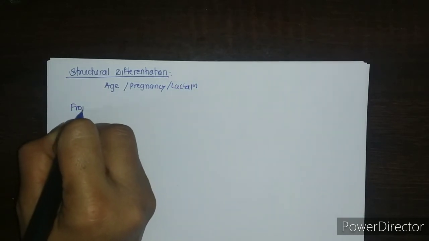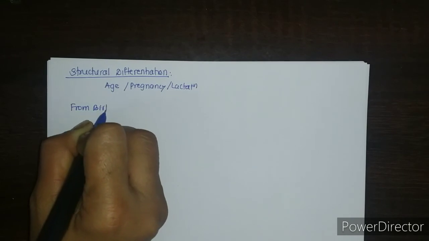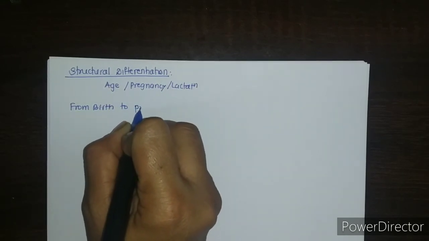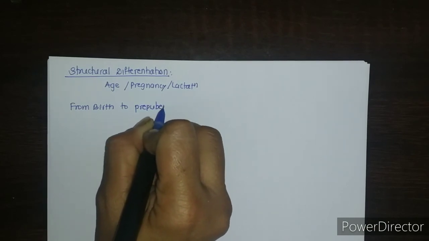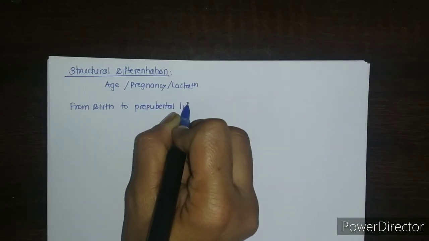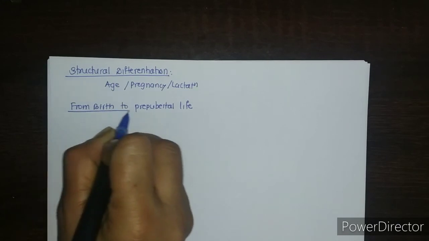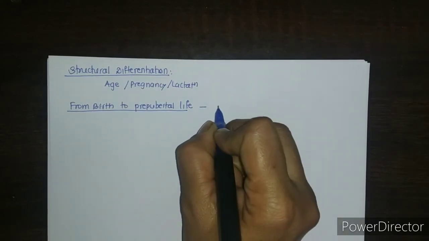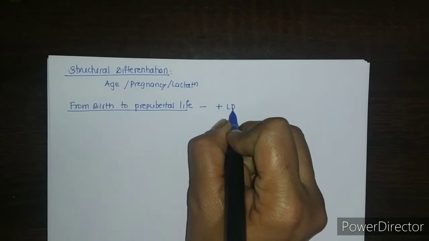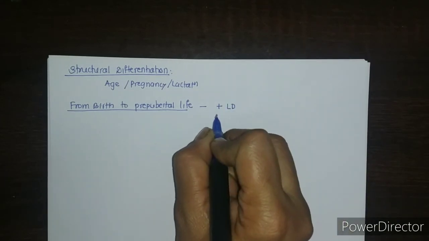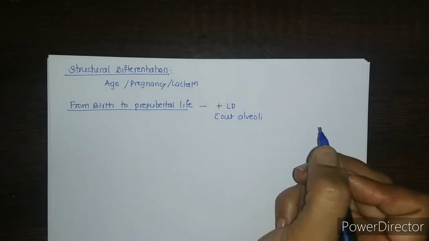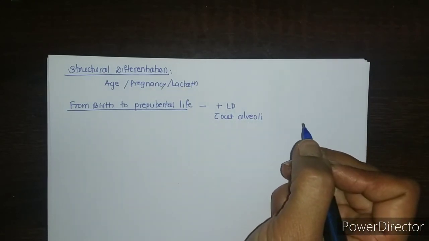Now from birth to prepubertal life, what is the structure of the mammary gland? There is presence of lactiferous ducts without alveoli.